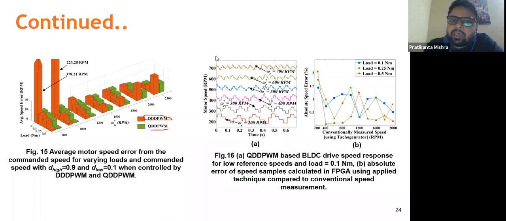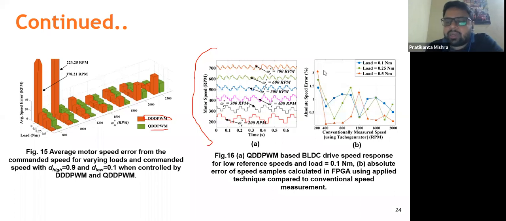So when we have three times the calculation that we can do with a single calculation, the size of the ASIC or the IC will increase, and the cost of the IC will also increase. In this particular graph, I have shown that with a low value of reference speed, a little bit of error is present, but this is the absolute error that we measured from the tachometer and compared with the average speed measured from our control technique.